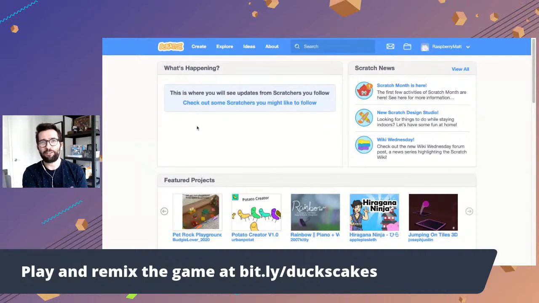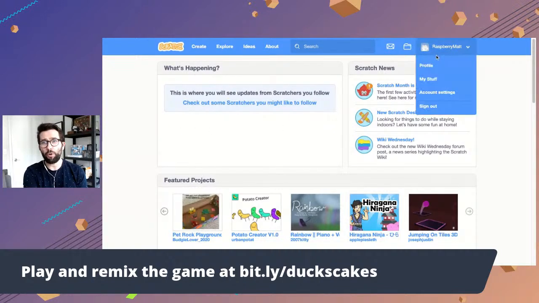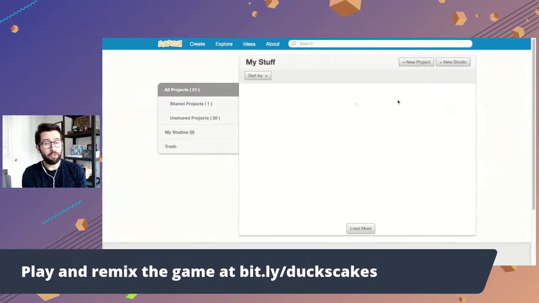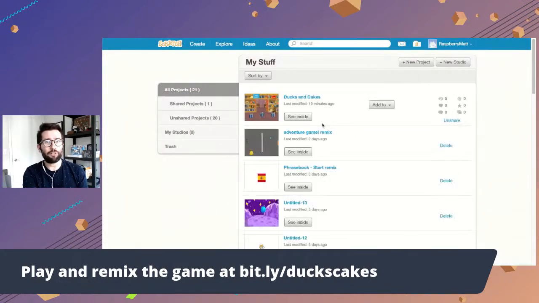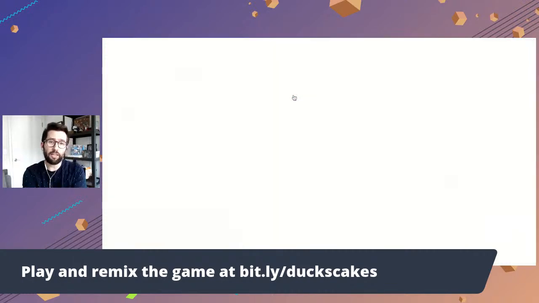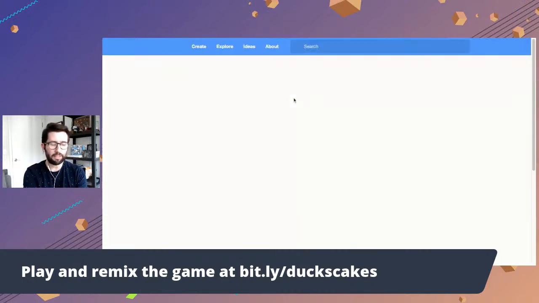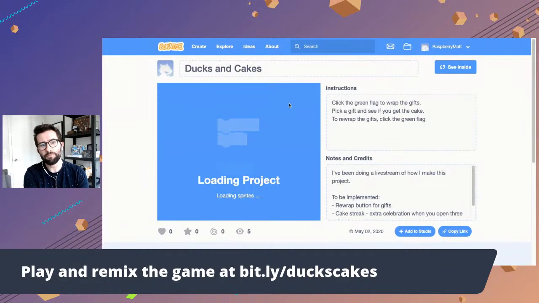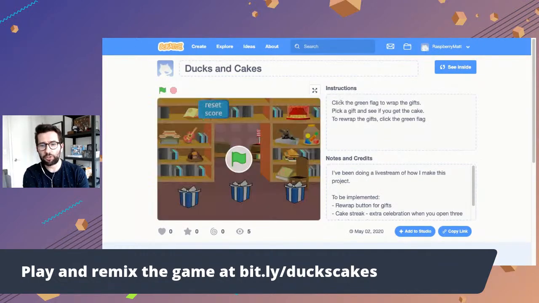So there's a URL at the bottom here, bit.ly/DucksCakes. If you go there, it'll take you to the page for my game. The game's called DucksCakes. If you want, you can play it. And if you have a Scratch account, which is free to create, you can go in and remix it and work on it on your own. So when you go to that URL, you'll land on a page that looks something like this. It gives you instructions and description and some notes.